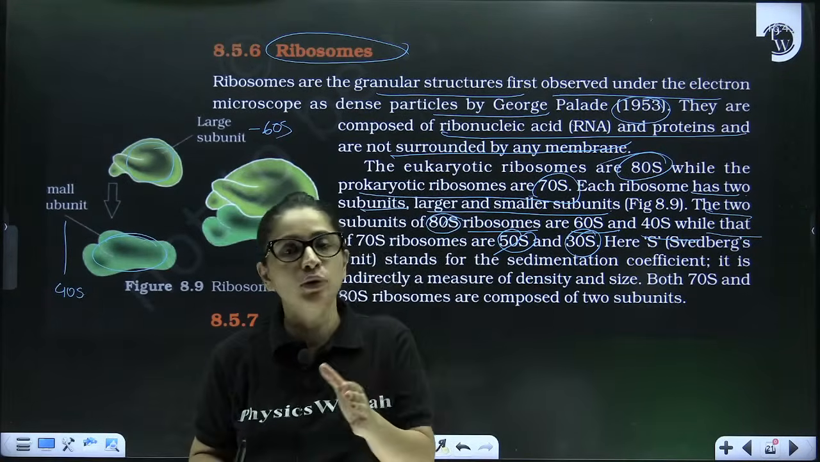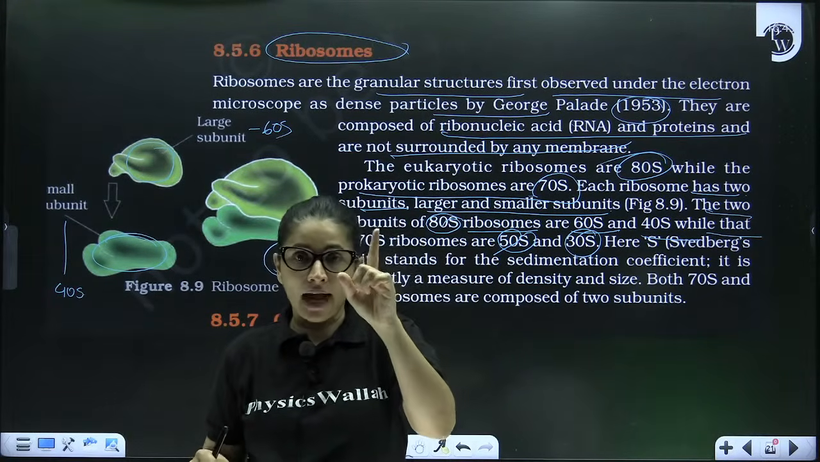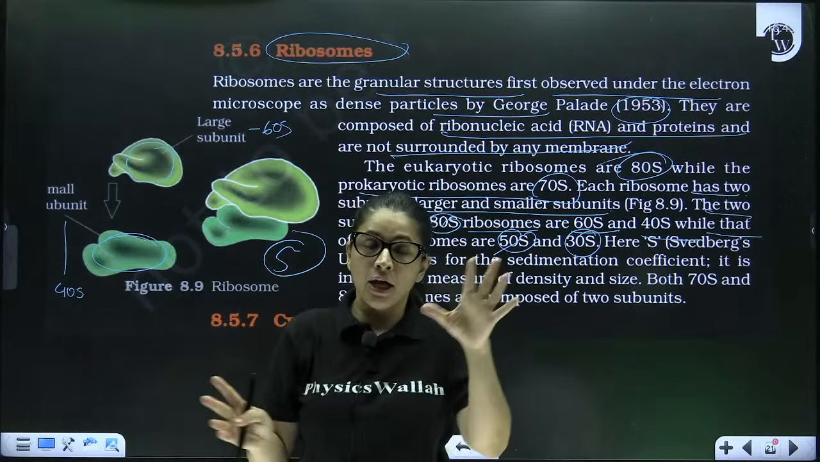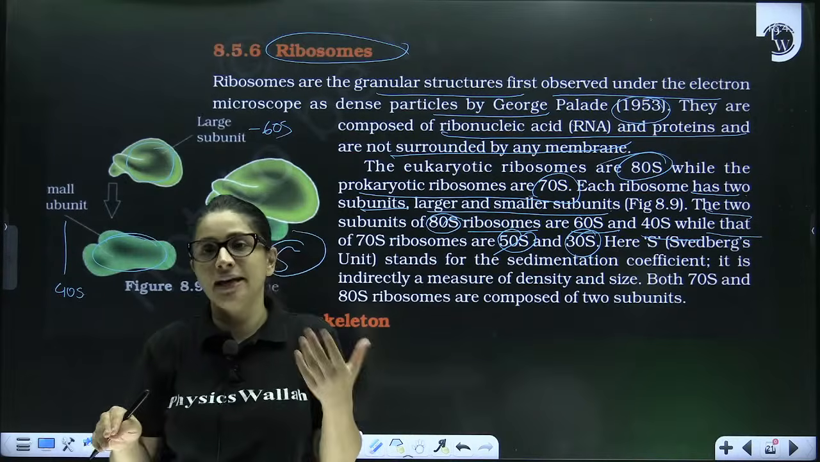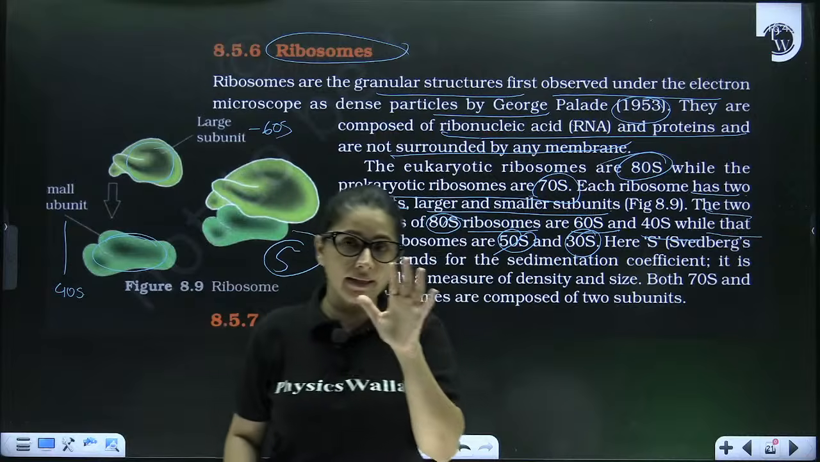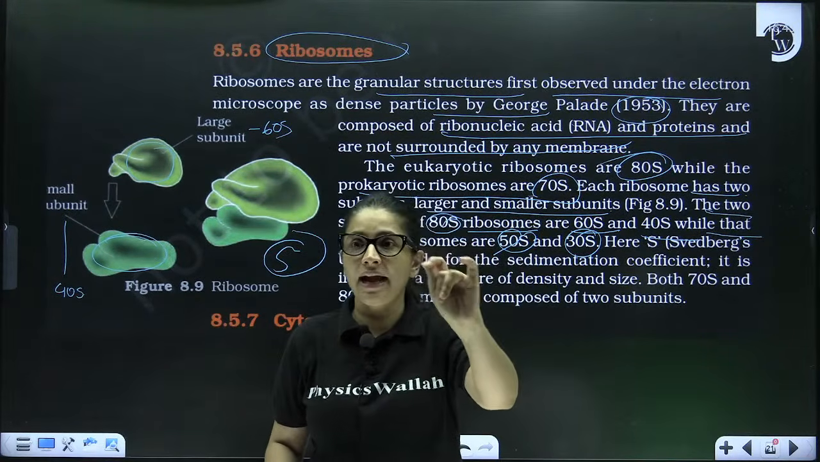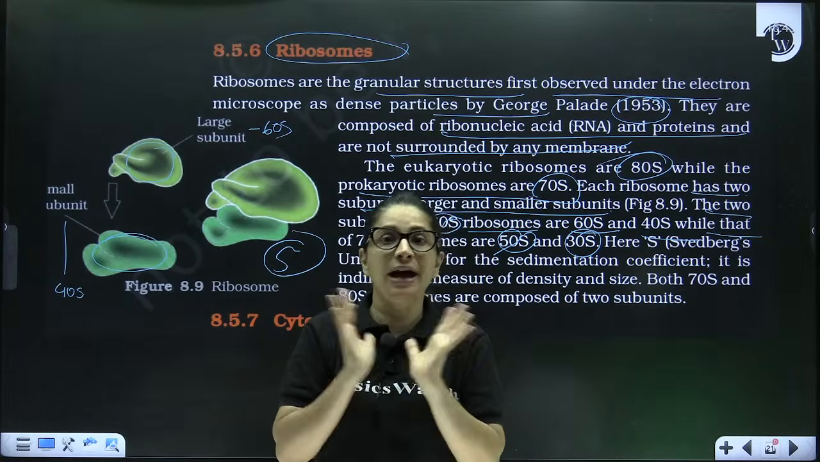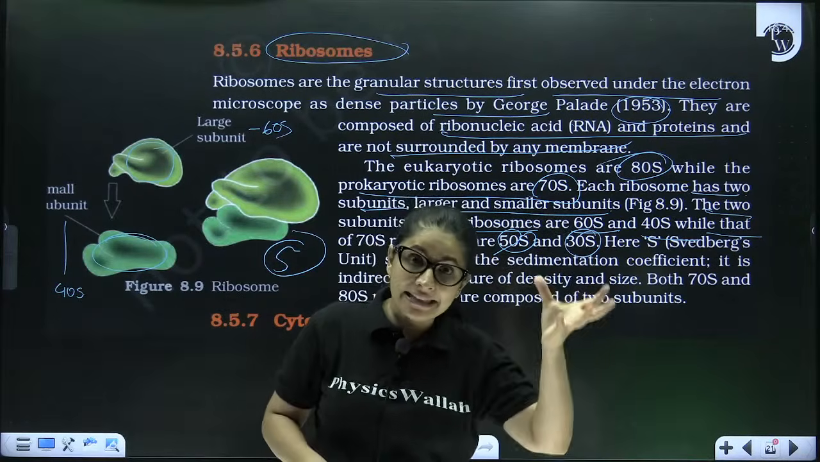I already told you in the beginning that you don't have to add the two units. You don't have to say 60 plus 40 means 100S, or 50 plus 30 means 80S. No, not like that. Sorry, it's density and size, not mass, I'm so sorry I used the word mass. So it gives an indirect measure of the density and size of the ribosomal units.